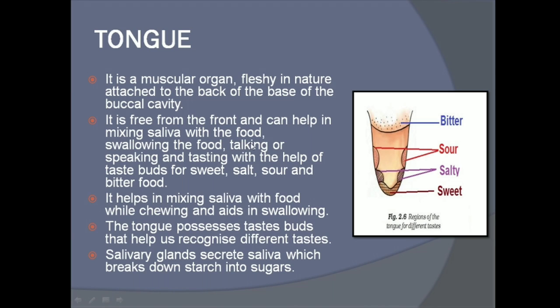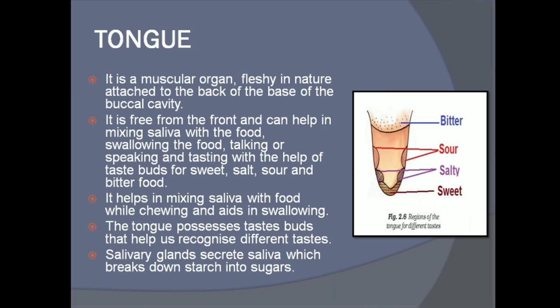It is free from the front and can help in mixing saliva with the food, swallowing the food, talking or speaking, and tasting with the help of taste buds for sweet, salt, sour, and bitter food. So why is the tongue used? It mixes the saliva with the food and helps in swallowing. Also, it helps in speaking and tasting with the help of different taste buds present in the tongue.